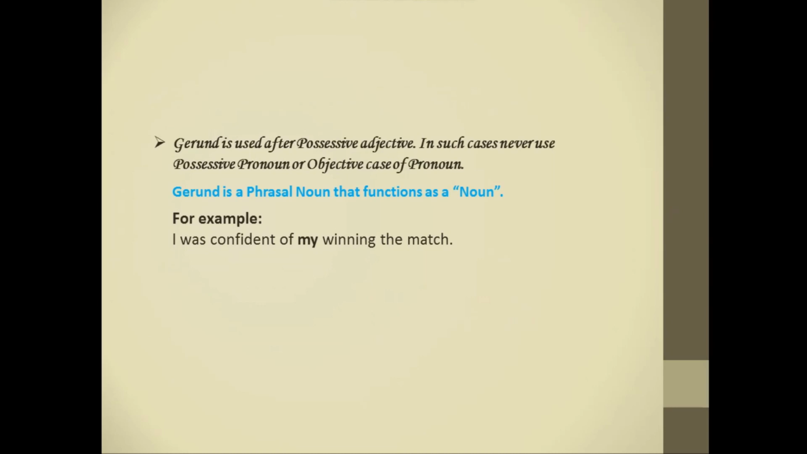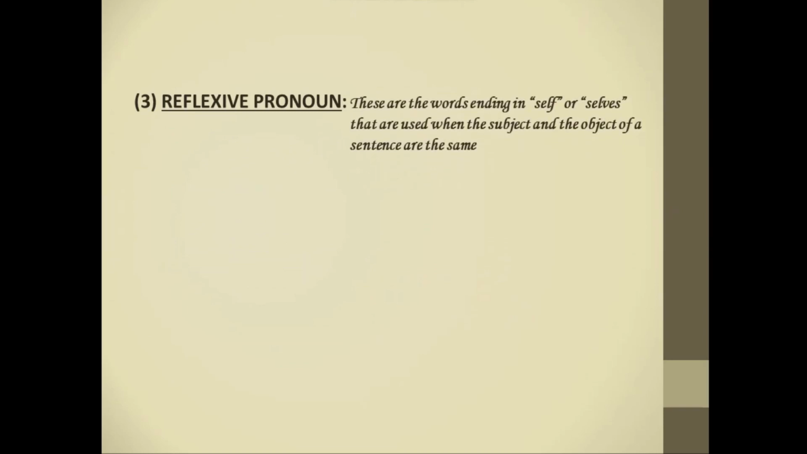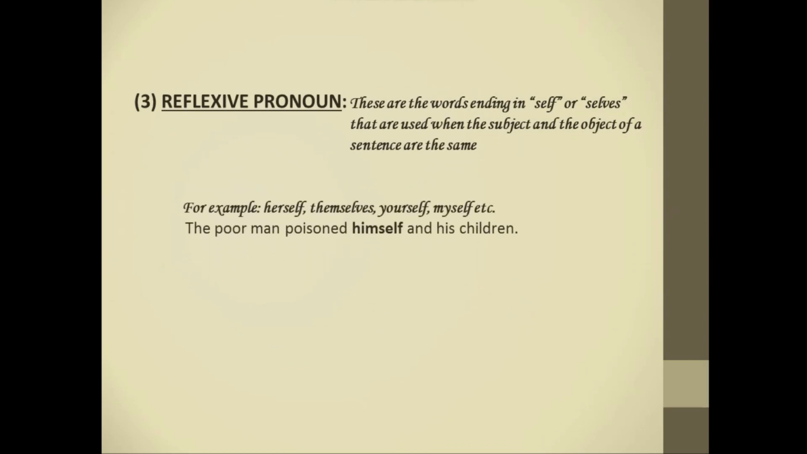Let's see the next type of pronoun, that is reflexive pronoun. These are the words ending in self or selves that are used when the subject and object of a sentence are the same. For example, herself, themselves, yourself, myself, etc. Example, the poor man poisoned himself and his children. Here himself is defining the poor man.